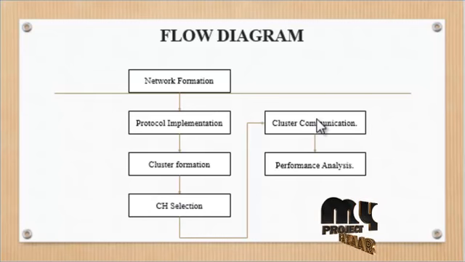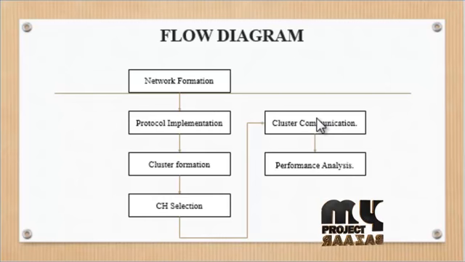Next one is the cluster communication. It is assumed that the sensor node sends data after detecting interesting events, and the cluster head collects the data, aggregates it and sends it to the base station. To save some energy, one super cluster head among the cluster heads sends the data to the base station, utilizing the bandwidth efficiently. Instead of multiple clusters, one super cluster head delivers the message to the base station, which reduces the energy consumption and enhances the energy efficiency.